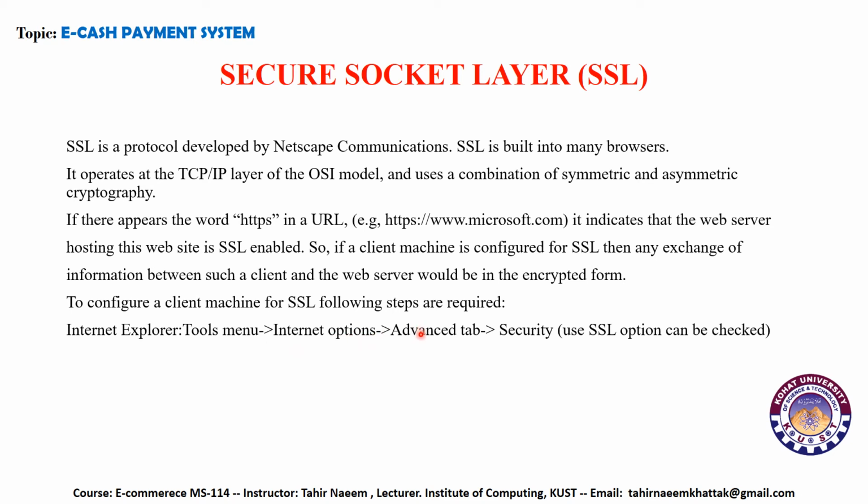In Internet Options there is a tab known as the Advanced tab. You have to click on the Advanced tab. In the Advanced tab you have to look at the Security section. When you look at Security, there is an SSL option, and it is unchecked. Normally you can check the SSL option so that your browser can communicate using SSL.